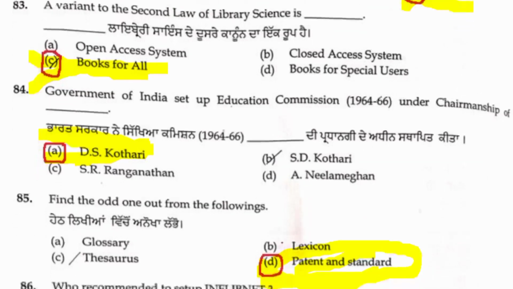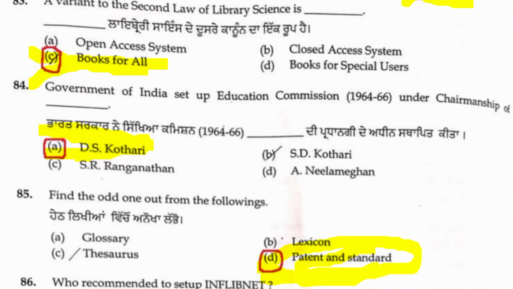Next, question 84. The Government of India set up an educational commission under the chairmanship of... So many education commissions were formed after independence. In 1948 the Radhakrishnan Commission came, and in 1964-66 the Kothari Commission. So this is an important question, friends. Chairmanship of D.S. Kothari, 84 A is the correct answer. 1964-66 means Kothari, and 1948 means the Radhakrishnan Commission. So friends, by elimination also we can find the answer easily. 84 A is the correct answer.